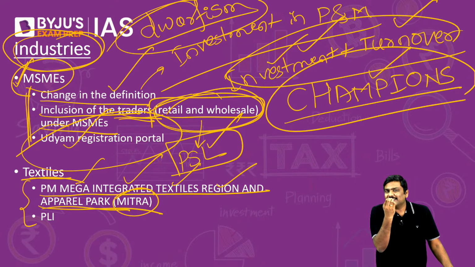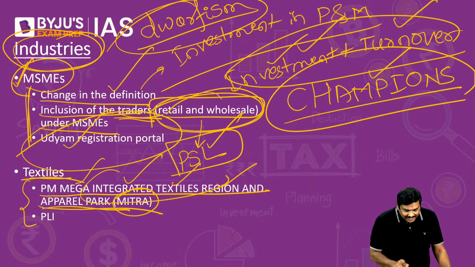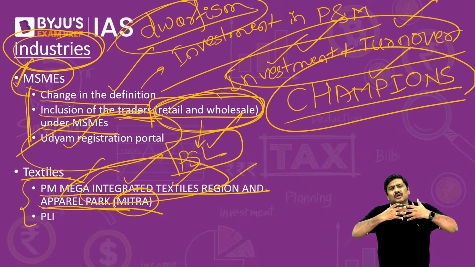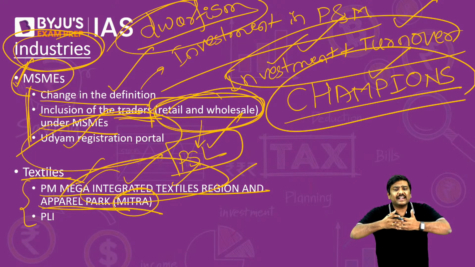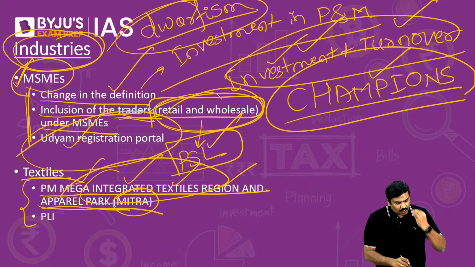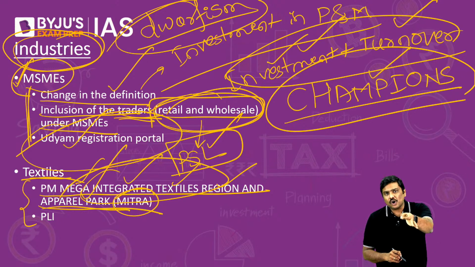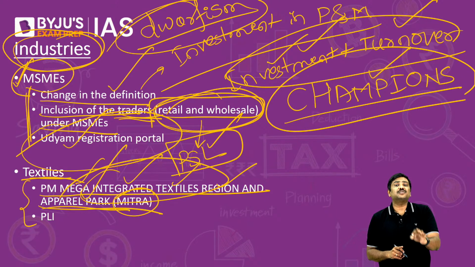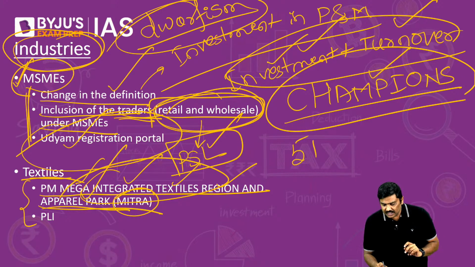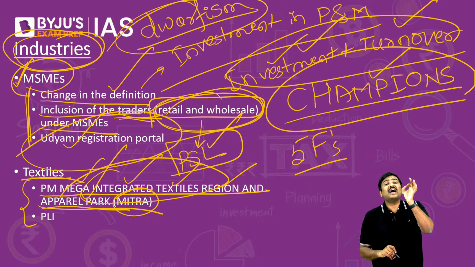So rather than suffering from all of this, Government of India has proposed an integrated park where all the supply chain activities will be conducted at a single place itself. And that is the whole concept of PM Mitra scheme. And the Government of India's document simply says that PM Mitra is focused on 5 F's. Remember the terms here.